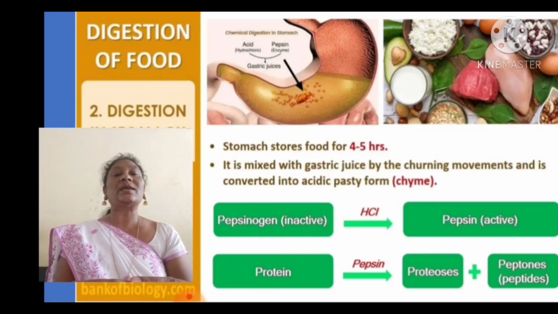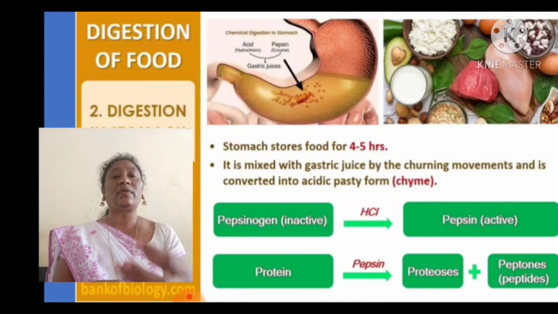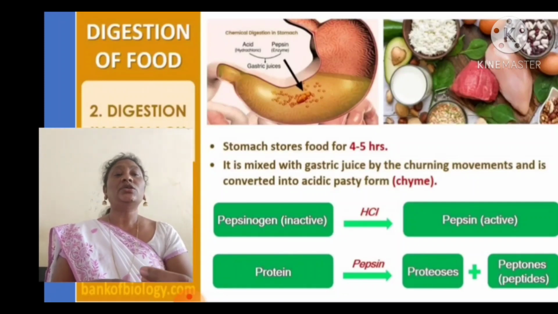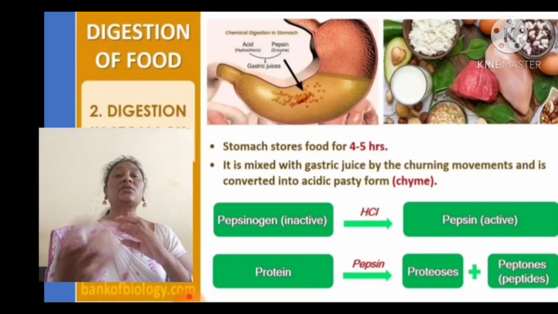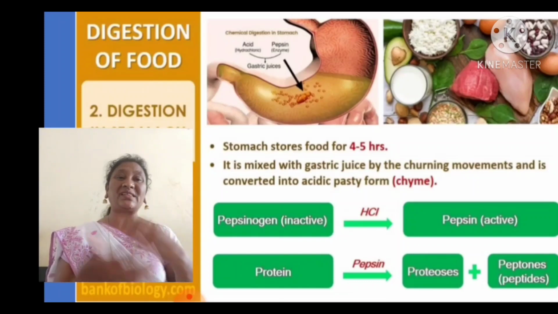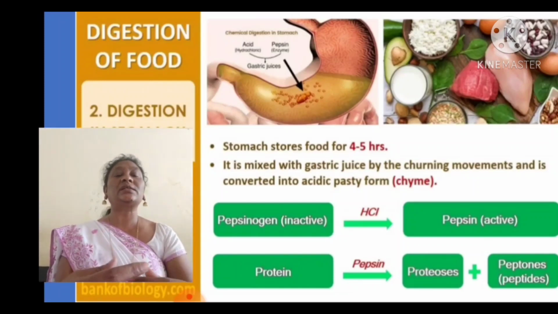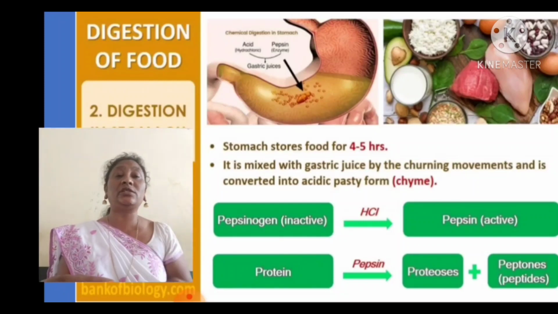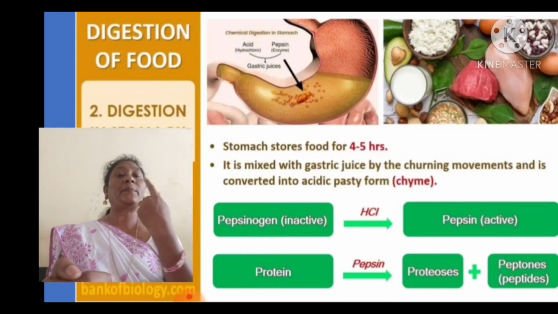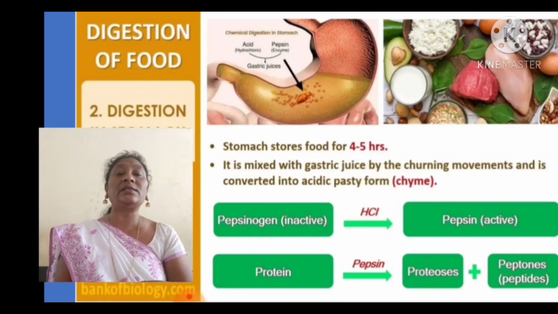The food is mixed with the gastric juices by churning movements and is converted into an acidic pasty form. Churning means vigorous contraction and relaxation, a mixing movement. The partially digested food in the stomach we call chyme, and the partially digested food in the mouth we call bolus.